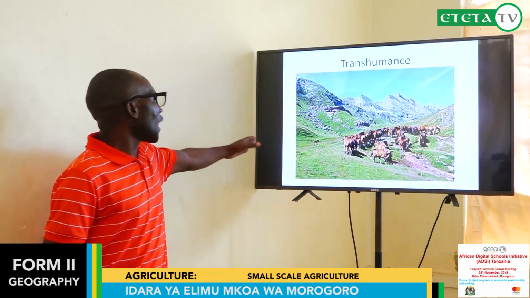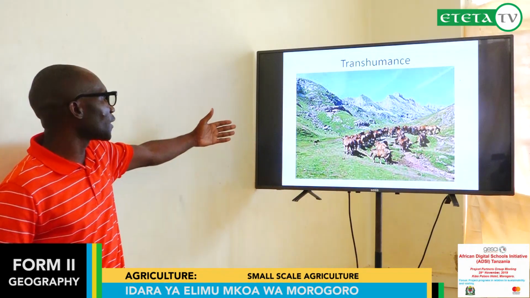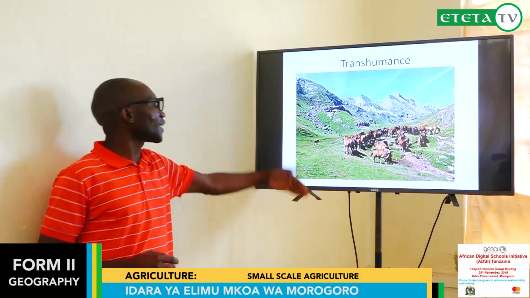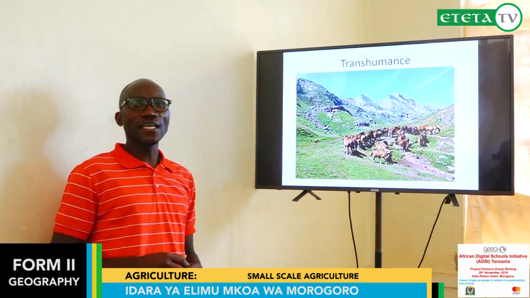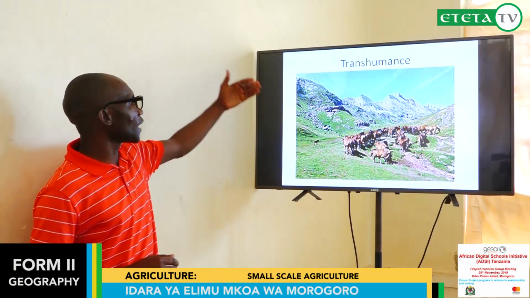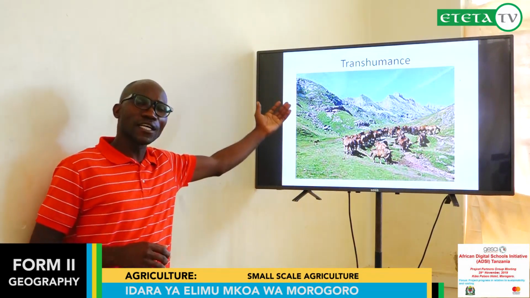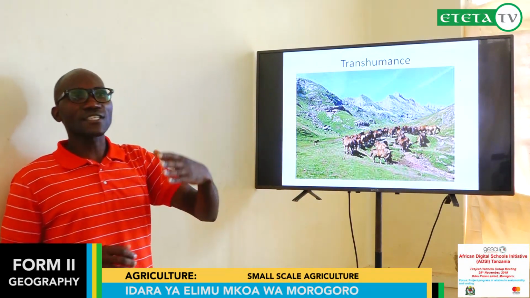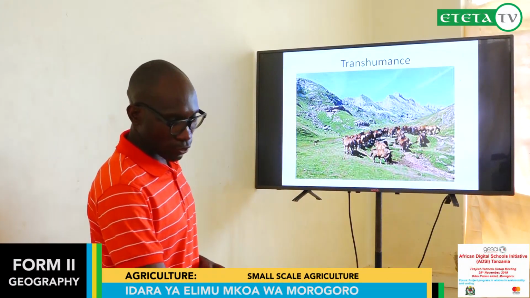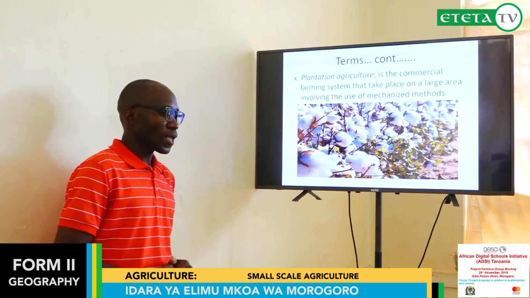This is the picture of how these transhumans are moving. They move from the lowland area to the upland area. Once they move seasonally, during the winter most of them move to the lowland area, and then during the summer they move into the upland area in order to find those materials.